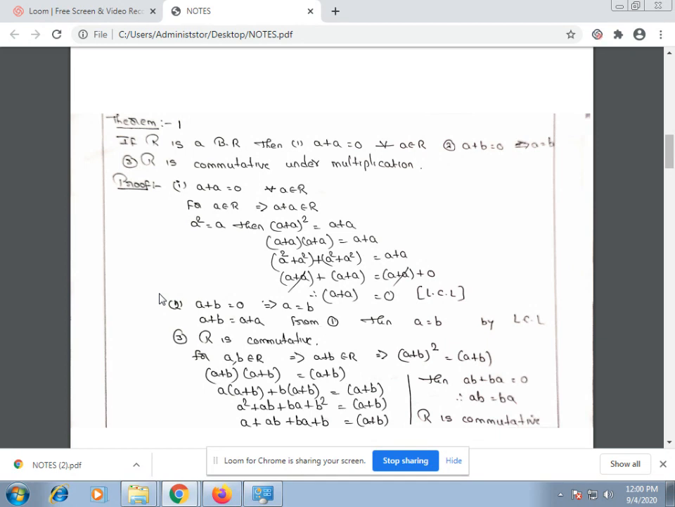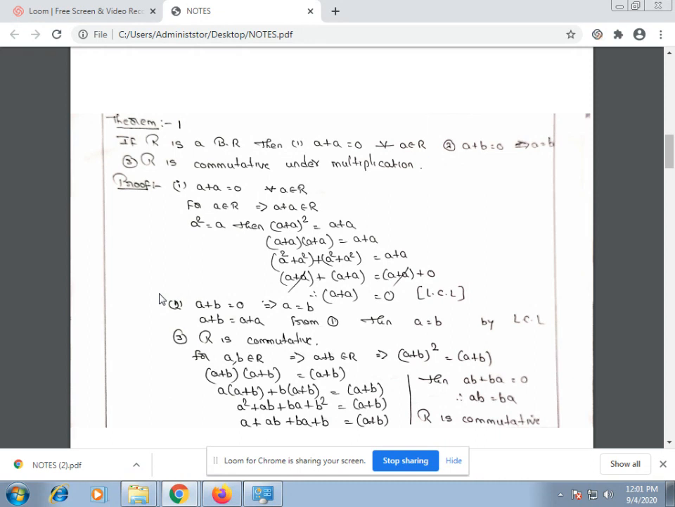Next, condition 2 is a + b is equal to 0 implies a is equal to b. From 1, we know that a + a is equal to 0. Then replace 0 by a + a. Then we get a + b is equal to a + a. By left cancellation law, we get a is equal to b.